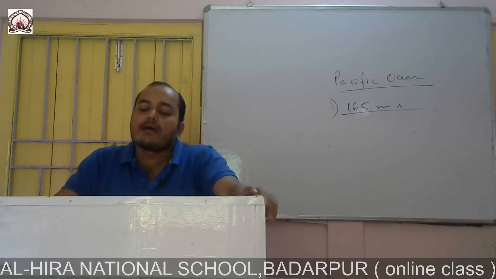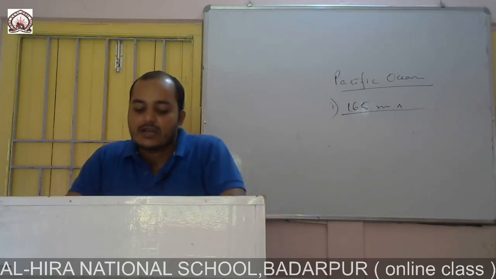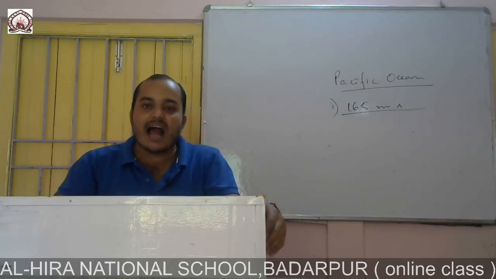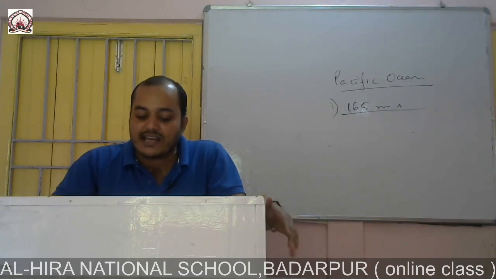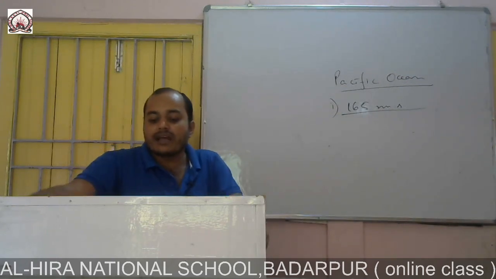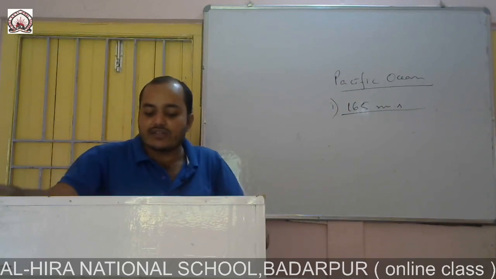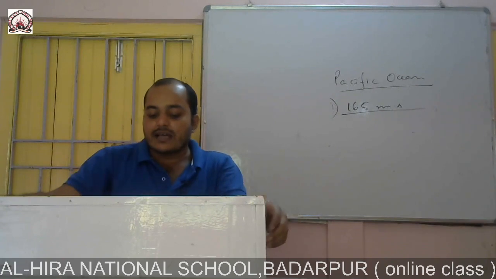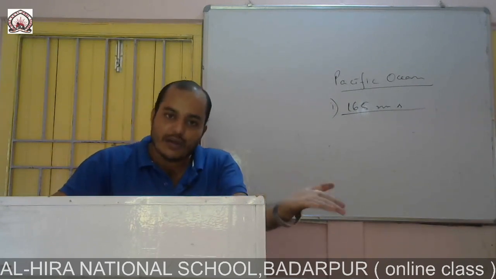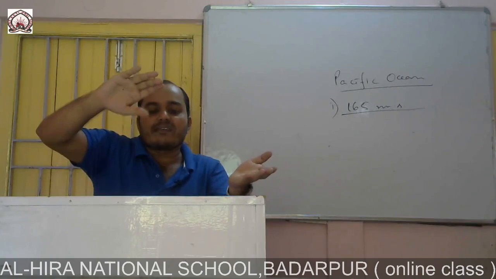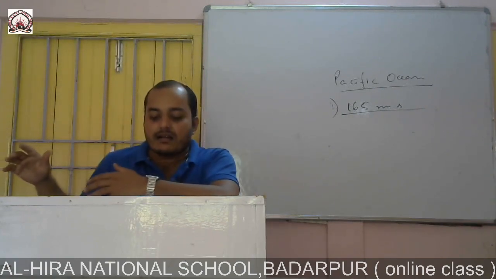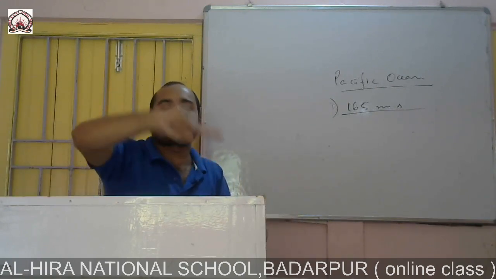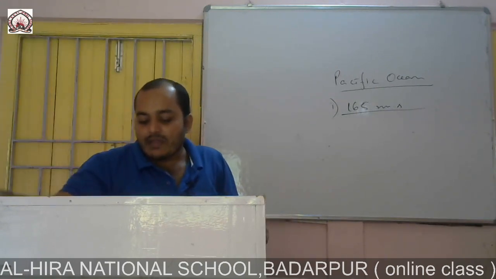And its location: the Pacific Ocean is surrounded by Alaska state of United States of America, eastern part of Siberia, and the Arctic Ocean in the north, Australia, New Zealand, and the Southern Ocean in the south, western coast of North and South America on the east, and the eastern coast of Asia and the islands of Japan, Philippines, etc. on the west. So these are the countries in the coastal areas which surround the Pacific Ocean.